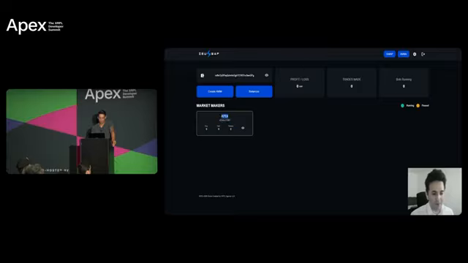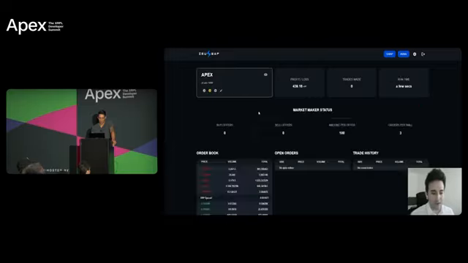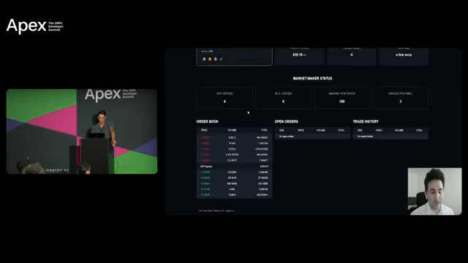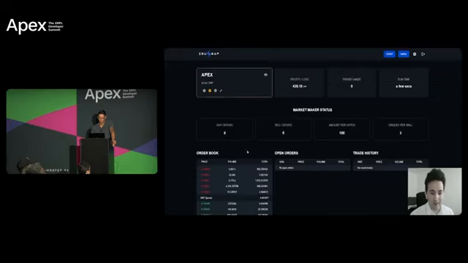So this is the bot labeled Apex. We can see the trading pair, and we can see what it has done so far. We can also see that the border is in yellow, meaning that the bot has not been started yet. So if we click on the eye here, I can go into the details mode. In details mode, I can again see the order book, the open orders, and the trade history.